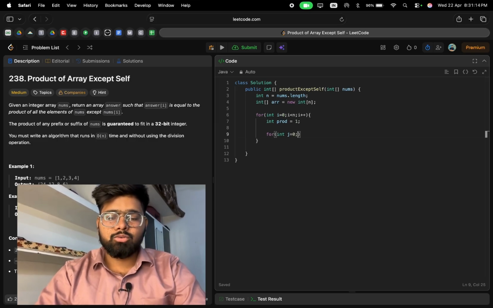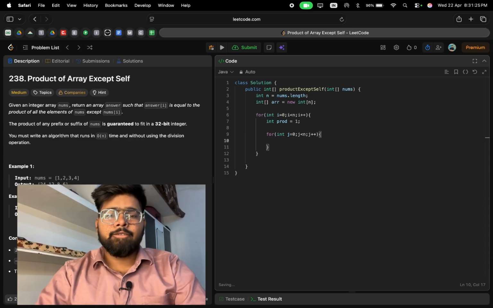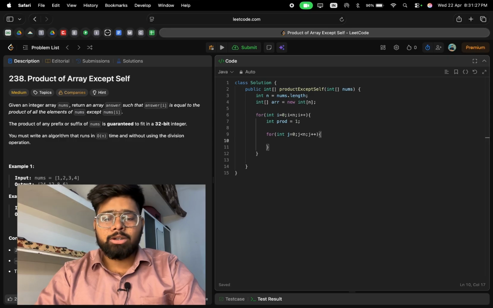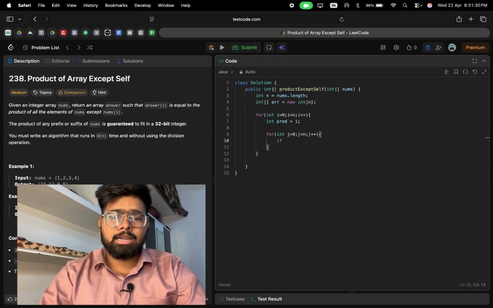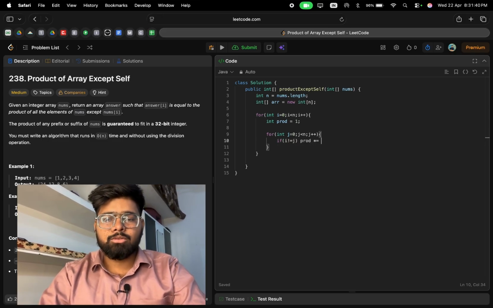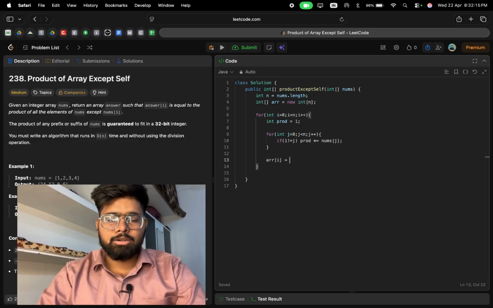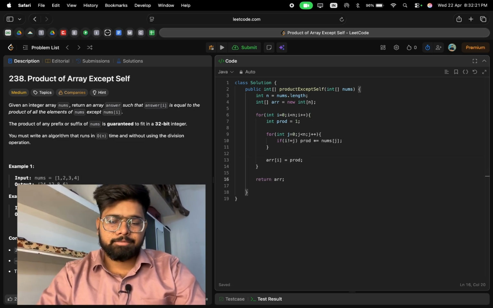For int j is equal to 0 to j less than n, j plus plus, we use a nested loop. Then we check if i and j are not equal, then we update our product. If i not equal to j, then product times equal to nums of j. After that, we update our answer array of i is equal to product. After that, we have to return our answer array.